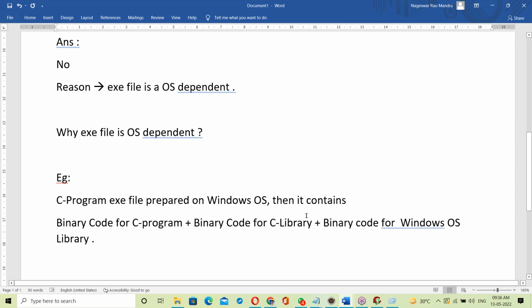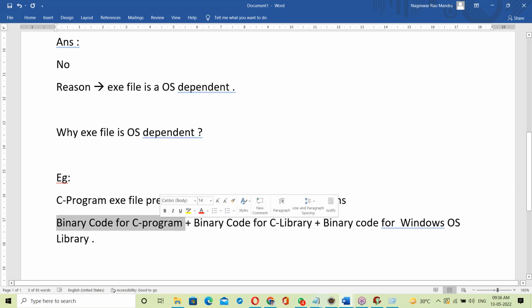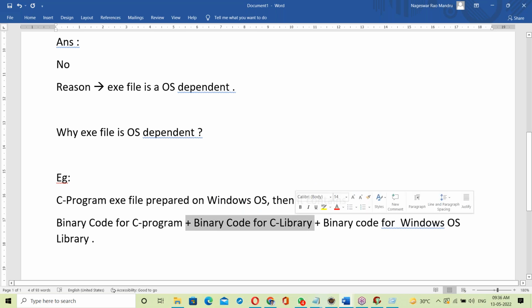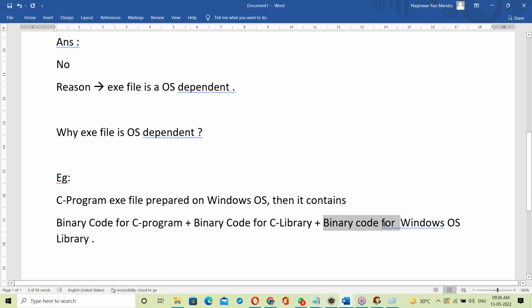So when the C program exe file is prepared on Windows OS, it contains the binary code for the C program, the binary code for the C library, and the binary code for the Windows OS library. By linking all of this, the exe file is generated. The OS library is also linked with your C program exe file.